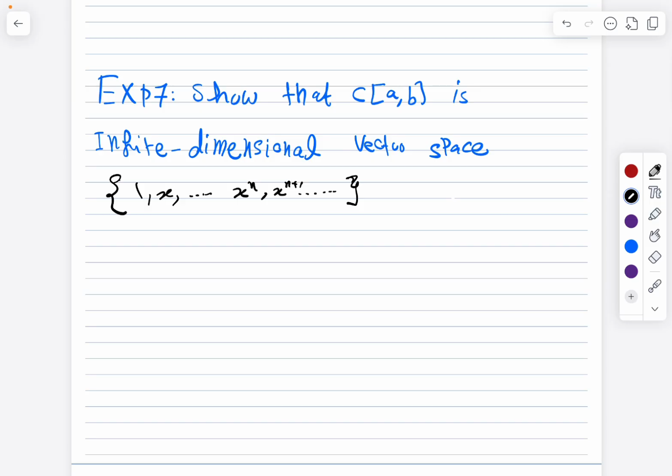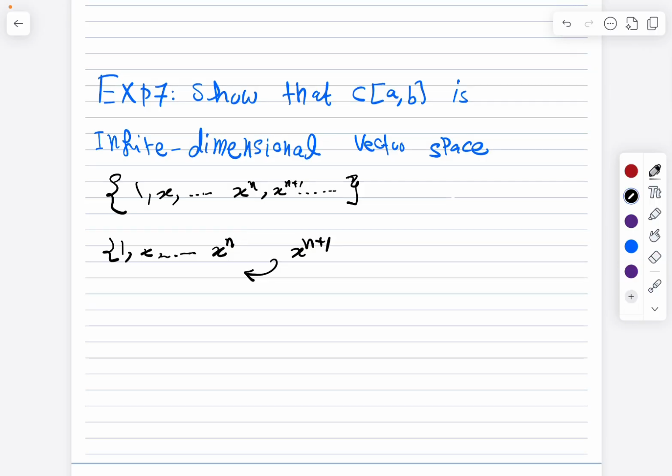For example, I can take 1, up to x to the power n. Then I can take x to the n plus 1. x to the n plus 1 cannot be written as a linear combination of any of these, so I add it to this set. Then you can take x to the n plus 2, which cannot be written as a linear combination of the previous ones, and so forth and so on. So this set is infinite, and the vectors are linearly independent. Thus, we have an infinite basis.